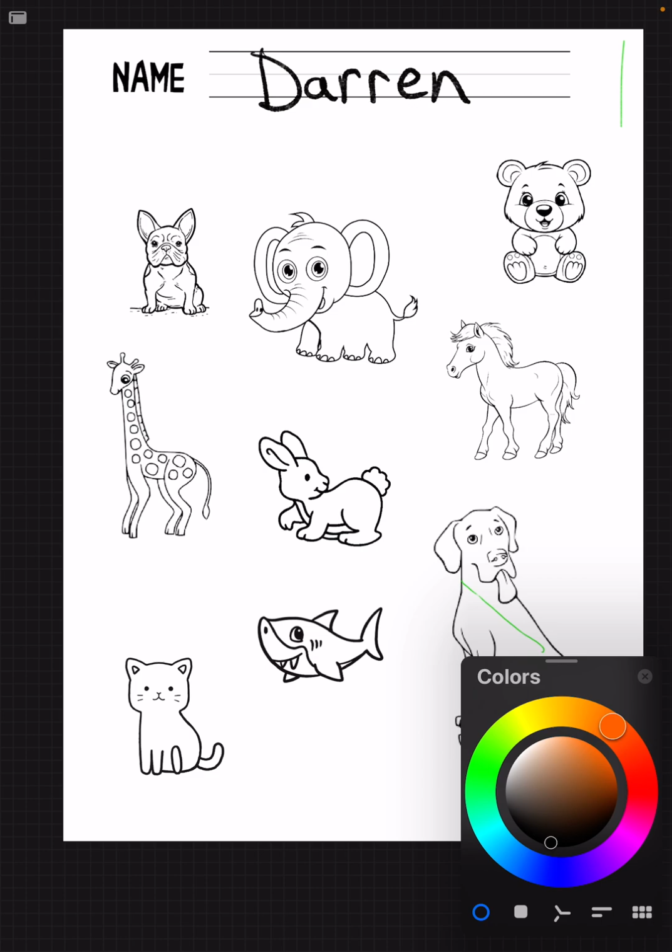First, can you find a cat? Can you find the cat? Let's see. Cat. Let's color the cat. Let's use yellow. Let's color the cat yellow. Where's the cat? Cat. Yellow cat. Let's color the cat yellow. Color the cat yellow.